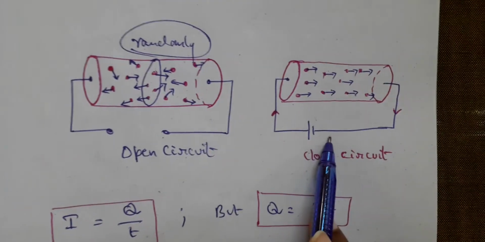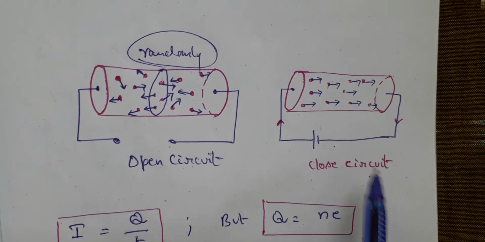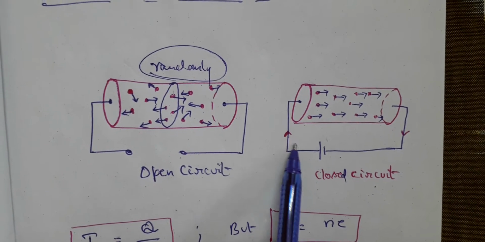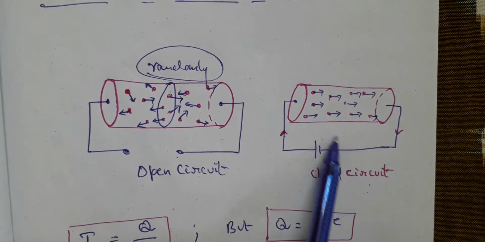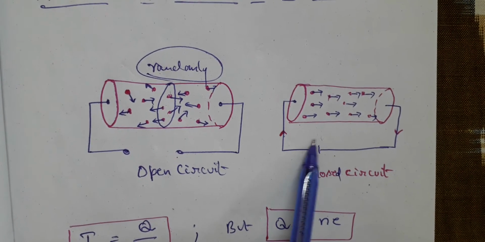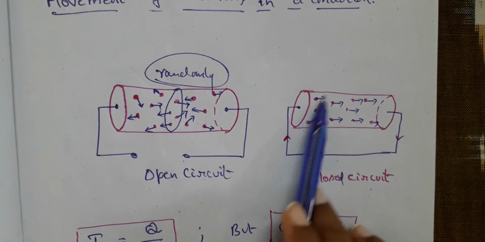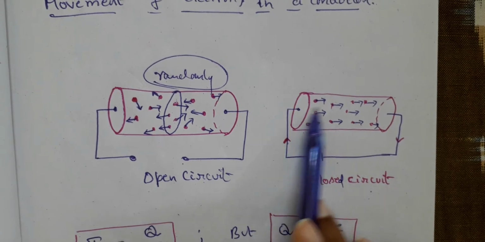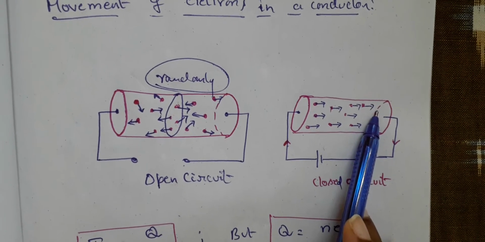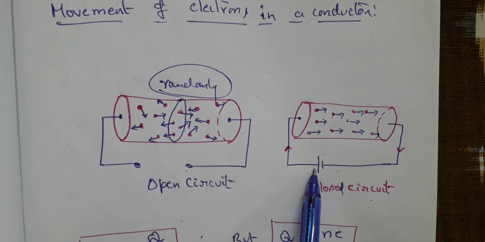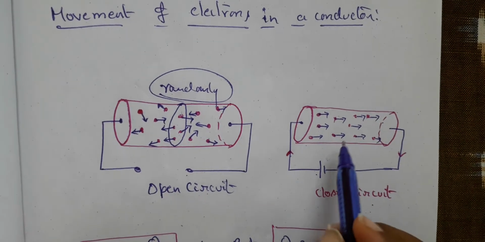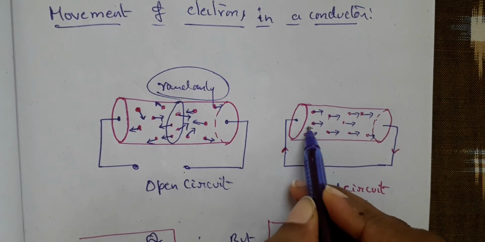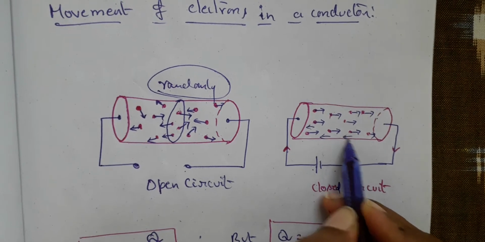Suppose when there is a battery connection here, that means the circuit is a closed circuit, right? When the circuit is closed, what we see here is that there is a driving force. That means the chemical force, whatever energy the battery has, is distributed inside the circuit in such a manner that all the electrons will be driven in a particular direction. Okay, so now here a positive charge is given, and how will the electrons be moving? Towards the positive plate. Electrons will be moving towards the positive plate.